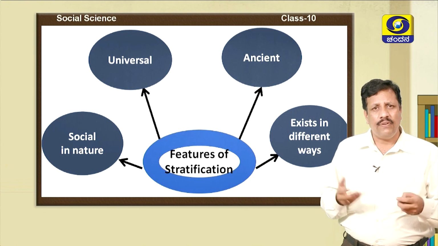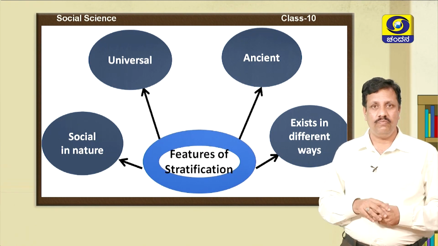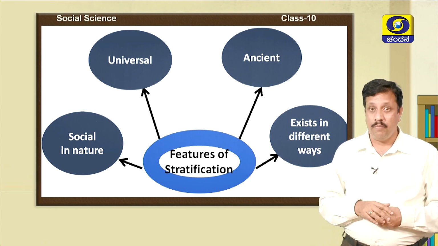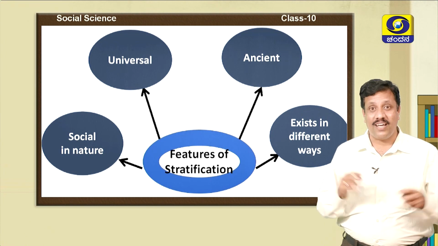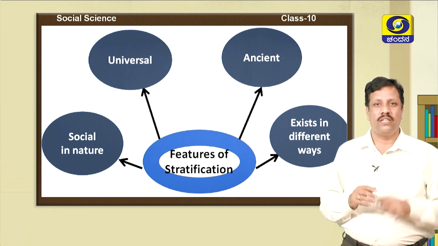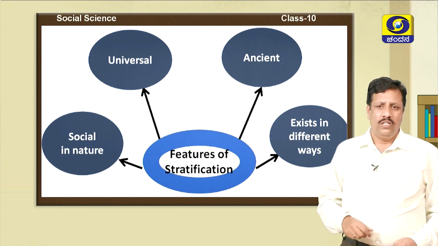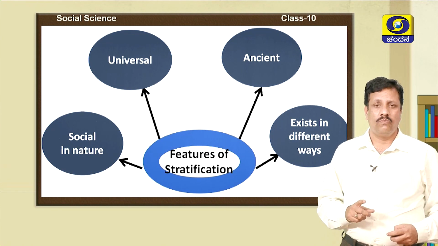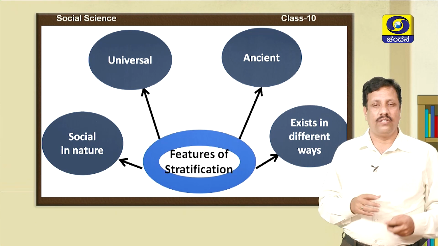Take an example of India itself. We had the Varna system. Four Varnas were there in India based on the karma theory. Can anyone of you tell which are the Varnas? Yes, you are right. Brahmanas, Kshatriyas, Vaishyas and Shudras. This is how social stratification exists in different ways in the world.